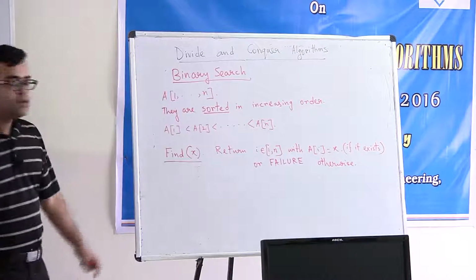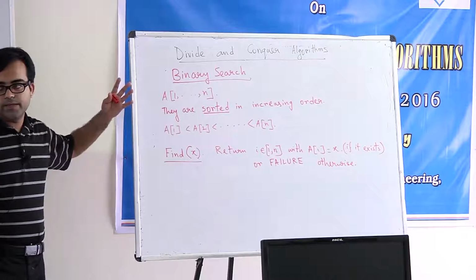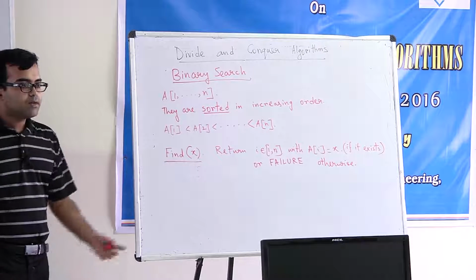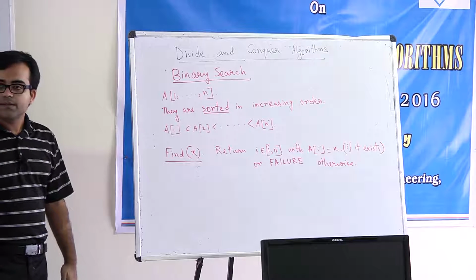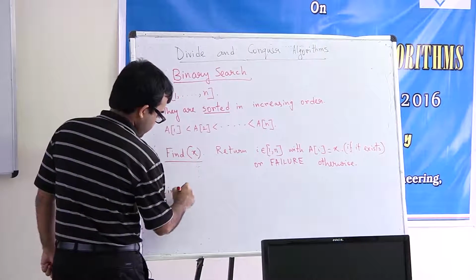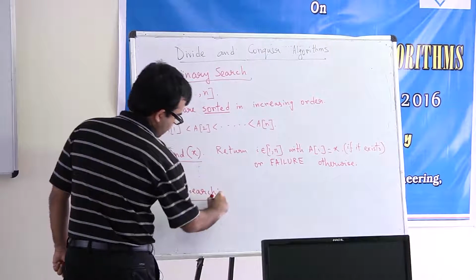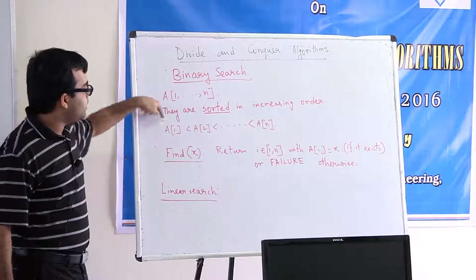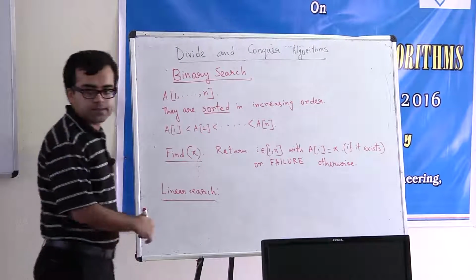Okay. So now, this is asking for an algorithm, right? You are just given this array and you just need to find if x belongs to this array. What is the simplest algorithm that comes to your mind? Yeah, linear search. So what does linear search do? Linear search will say, I am not writing this thing here, just go through the elements one after the other and check if that element is equal to x.